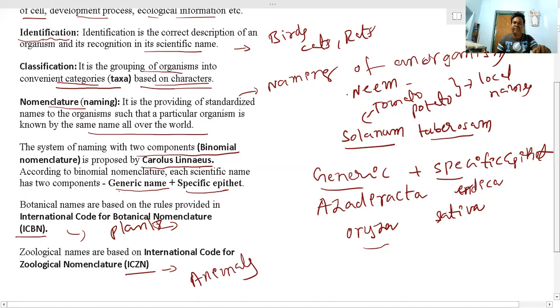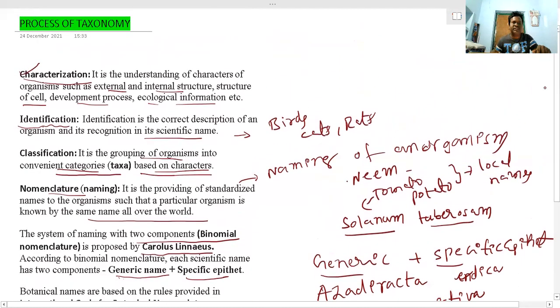So let us see once again. We will recall what topics we discussed. We discussed the process of taxonomy. That means if you want to classify any organism, there are certain rules and regulations. We need to identify their characterization in a proper manner, and the organisms can be added into the fundamental category, that means classification. And after that, a name can be given to the particular organism.